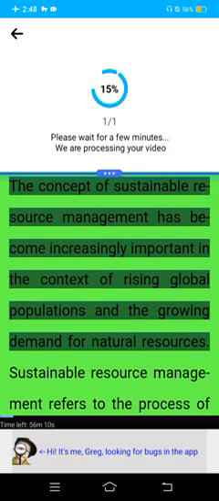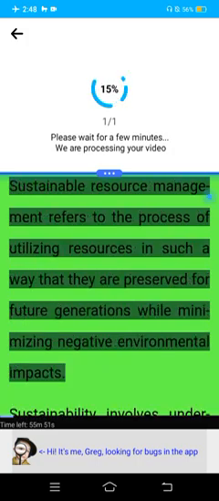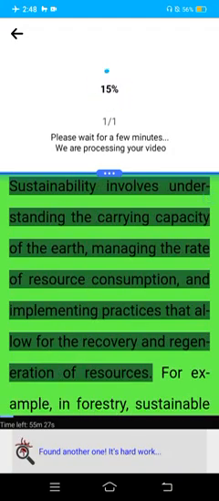The concept of sustainable resource management has become increasingly important in the context of rising global populations and the growing demand for natural resources. Sustainable resource management refers to the process of utilizing resources in such a way that they are preserved for future generations while minimizing negative environmental impacts. Sustainability involves understanding the carrying capacity of the earth, managing the rate of resource consumption, and implementing practices that allow for the recovery and regeneration of resources.